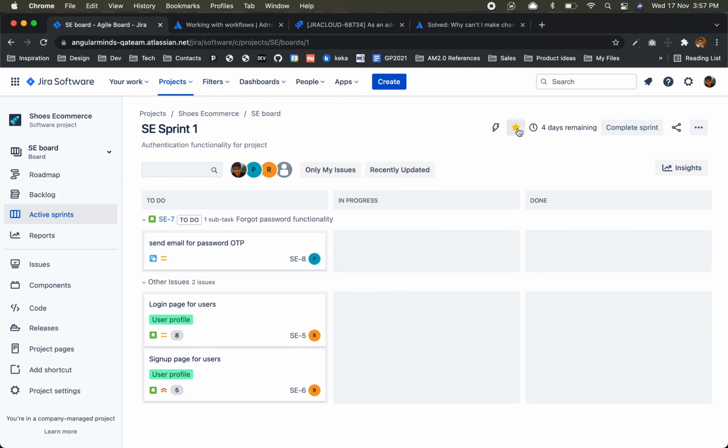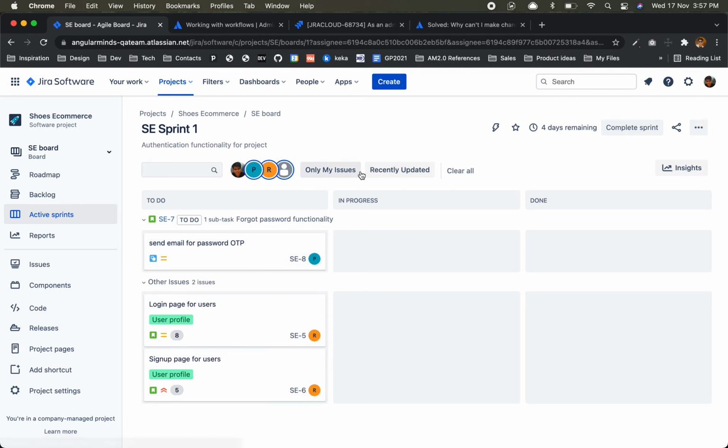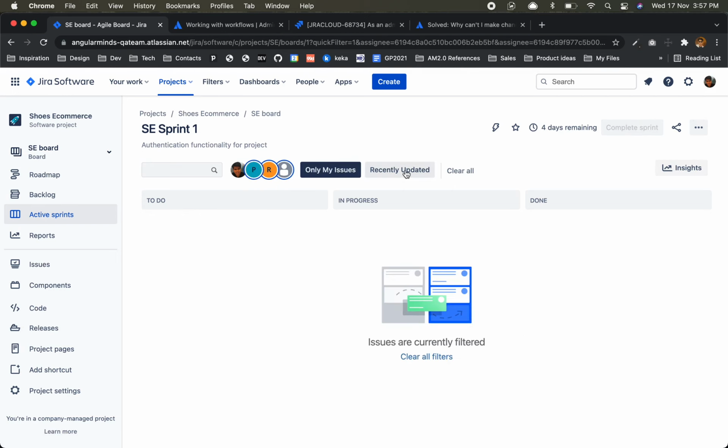Star. 4 days remaining for this sprint. Filters. I can click on Priyanka and I'll see only Priyanka's, only my issues. Again, recently updated or clear.